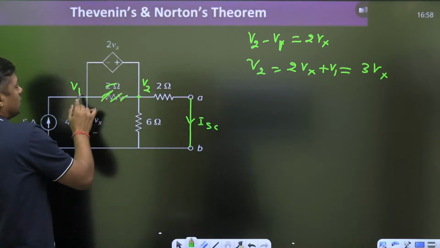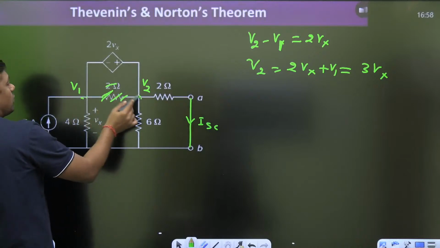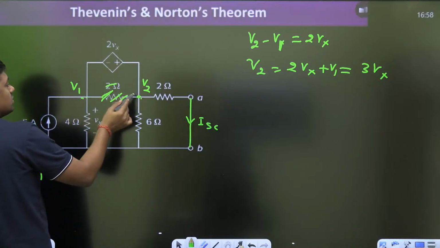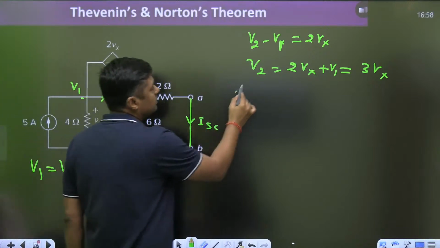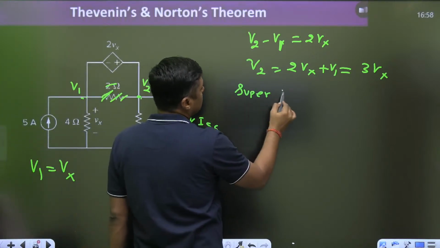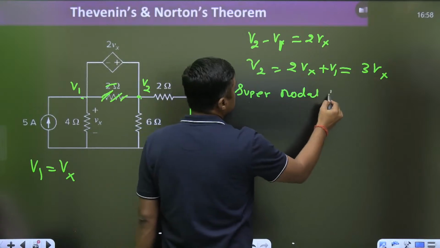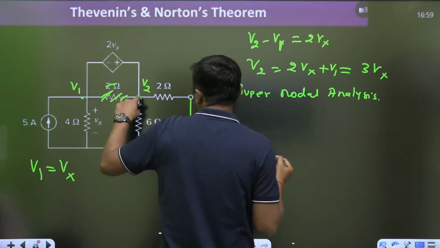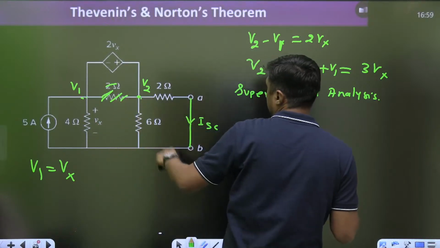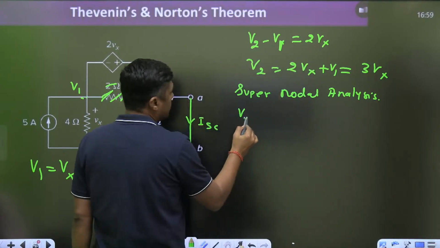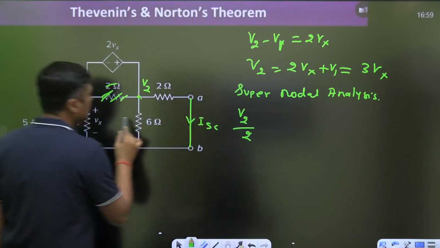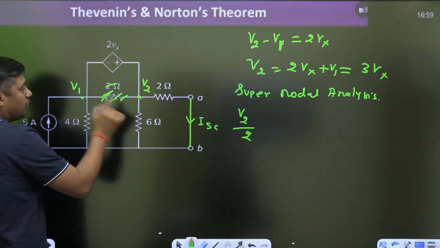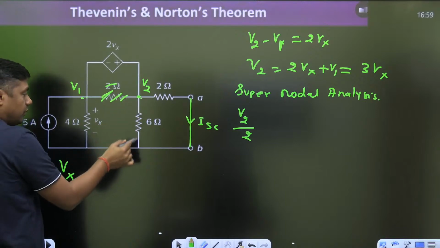This is called supernodal analysis. Simultaneously at these 2 points, because we have the relation between V2 and V1. Now what is the outgoing current? V2 minus 0 by 2. Watch this. We have to find V2. V2 minus 0 by 2. V2 minus 0 by 6.